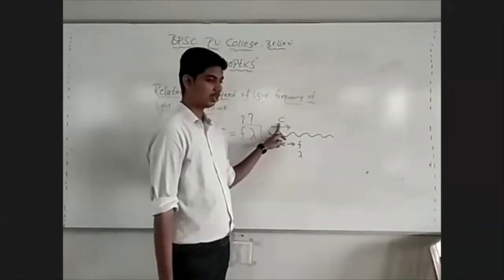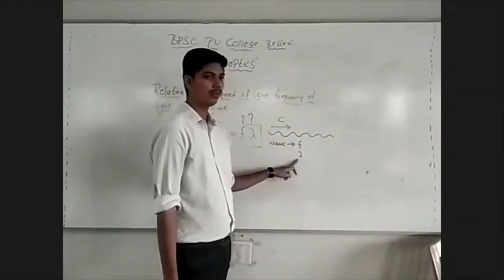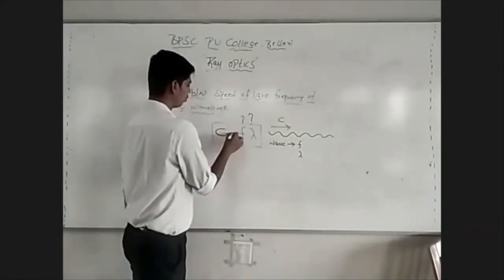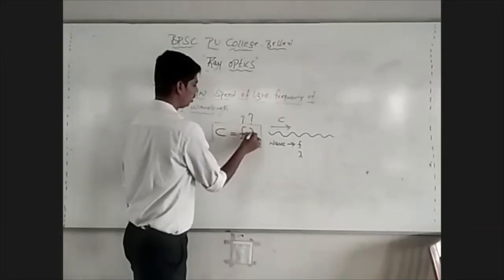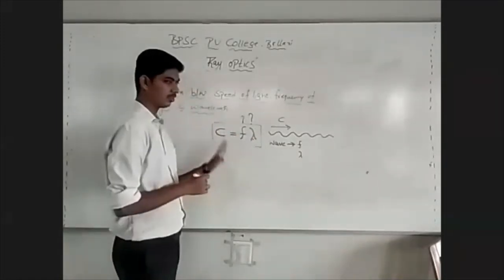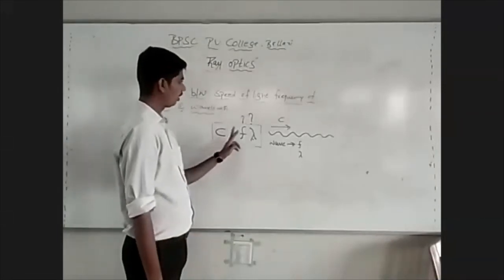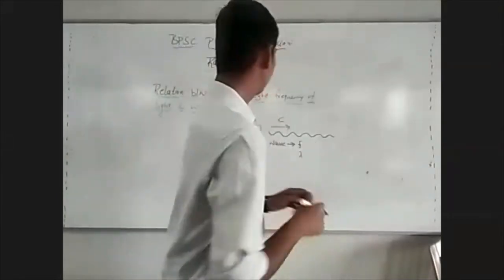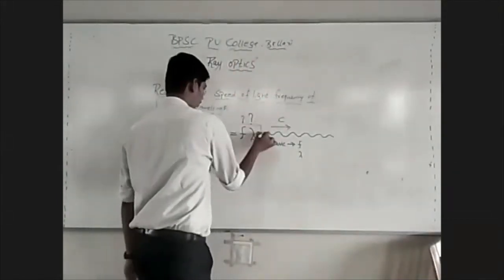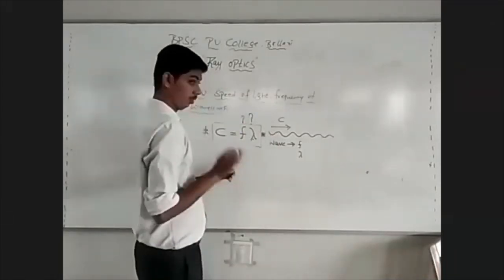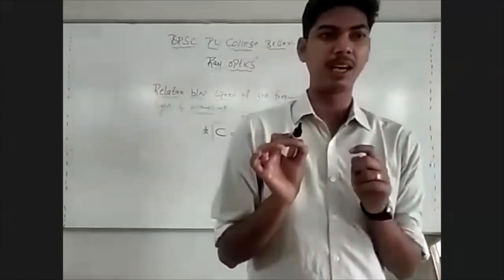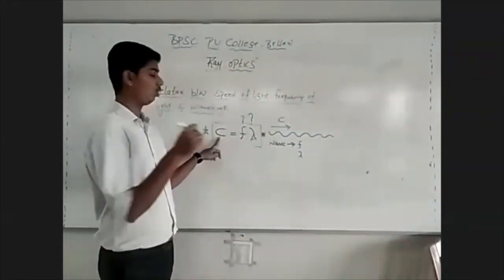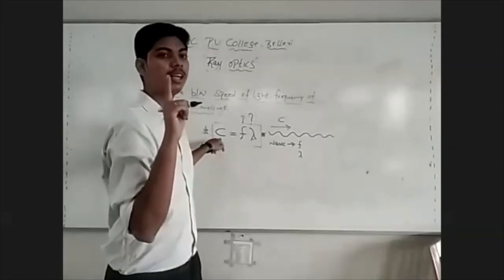We have a relationship between speed, frequency, and wavelength of light. Speed of light is equal to frequency into wavelength of light. This is the relationship between speed of light, frequency of light, and wavelength of light. Remember this equation. We'll be making use of this equation again and again. If we are considering light to be traveling in vacuum, we need to represent speed of light in vacuum as C. C is speed of light in vacuum.